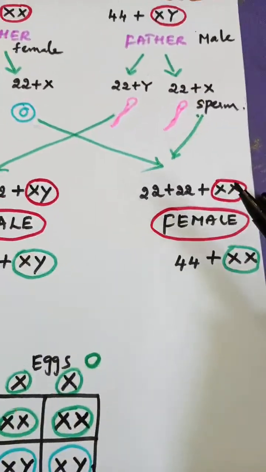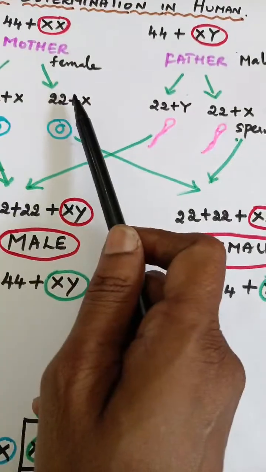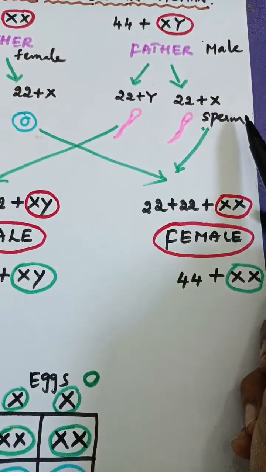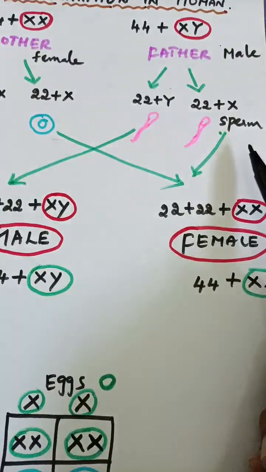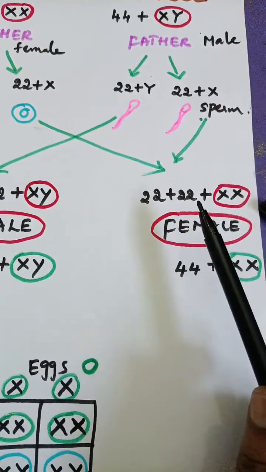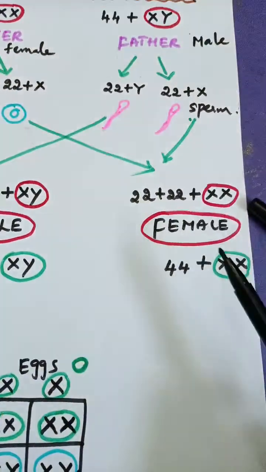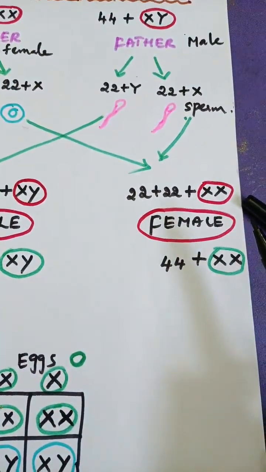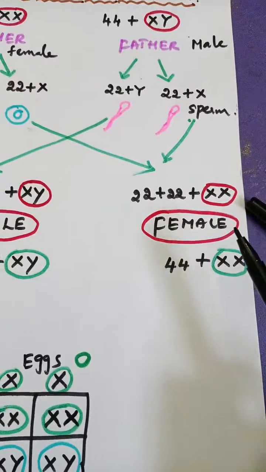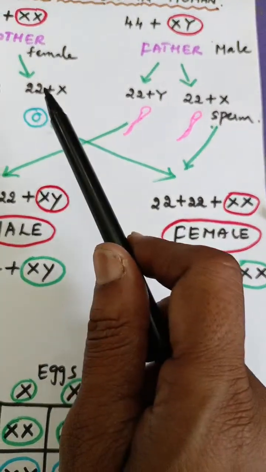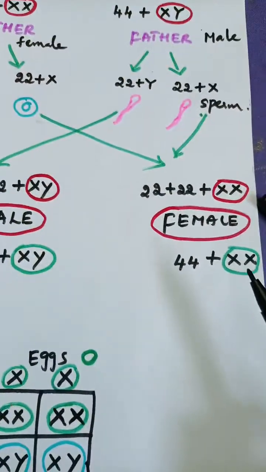And the next, another 22 plus X is there, no? They will combine and form 22 plus 22 plus X and X. So you will get XX, that is X sperm and X egg ovum mix, and they will form a female.